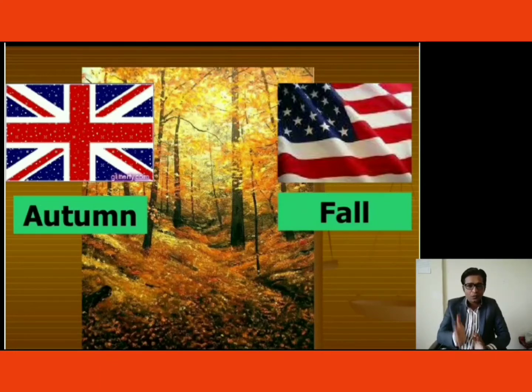There are fall, autumn, spring, winter and summer, all those kinds of seasons. But in the season which comes from September to November, the leaves of all the trees turn yellow and then gradually fall down. Therefore American people call it fall and British people call it autumn. Okay, so that is the first word for the day.